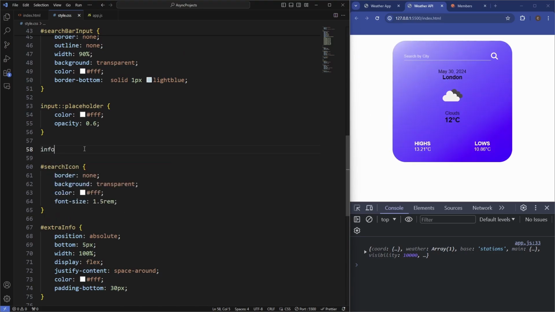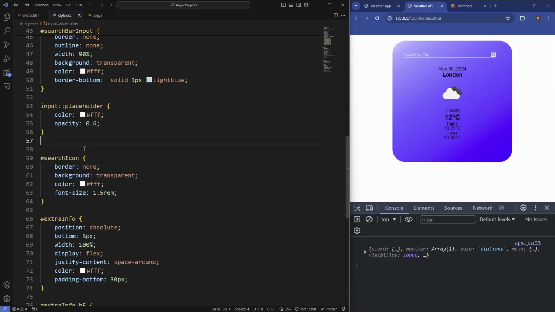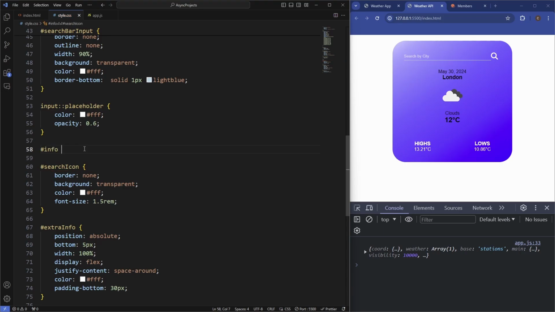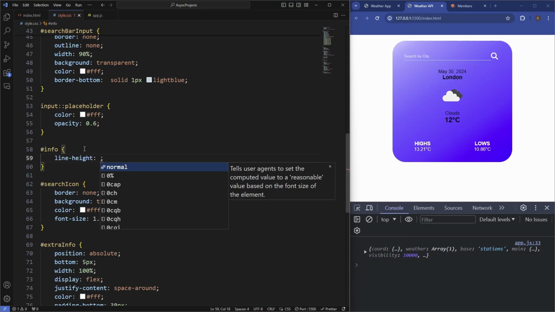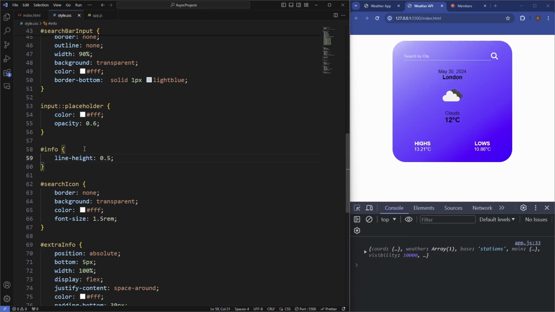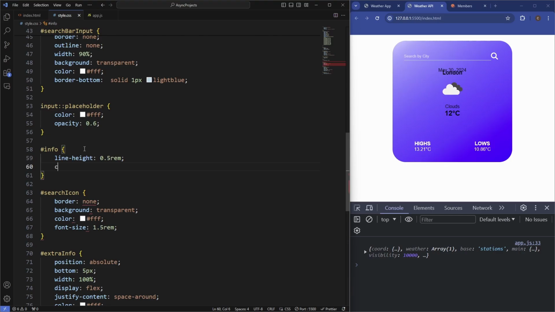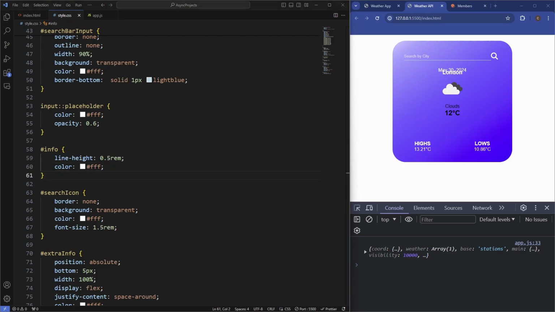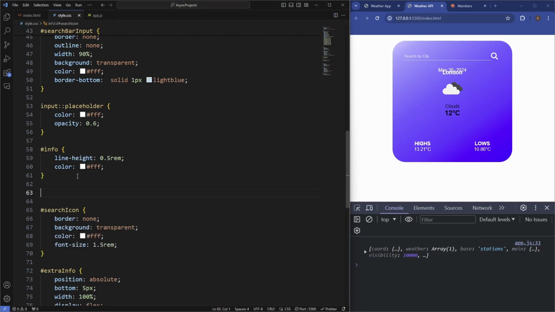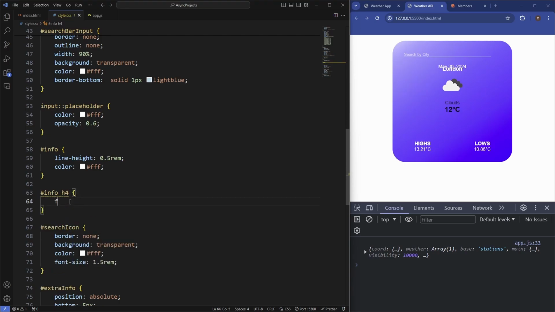We'll say info, so we'll target the info, and let's make the line height of this to be 0.5 rem, make the color white, and then let's target the h4, which is the city name. So we'll say font size, let's make this pretty big, let's say 40 pixels.